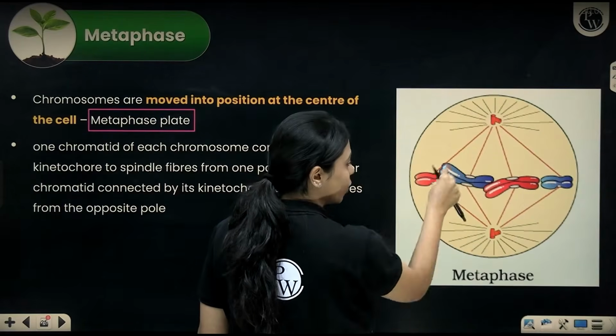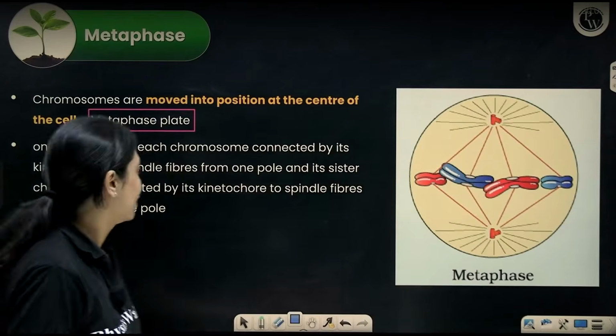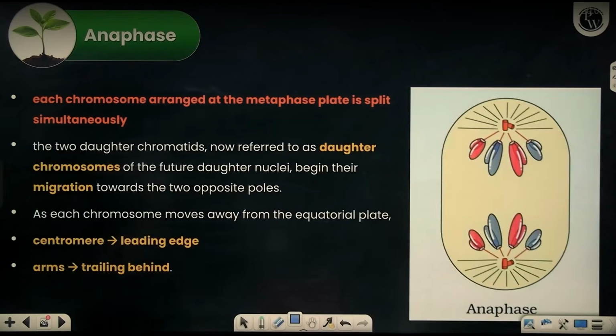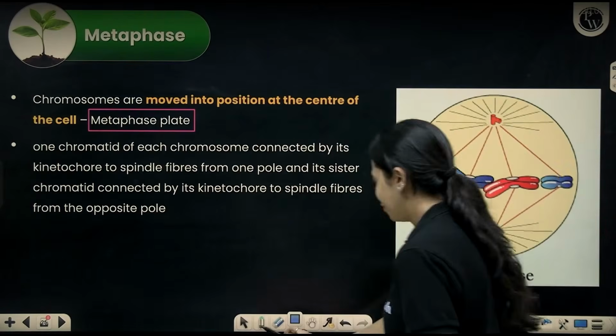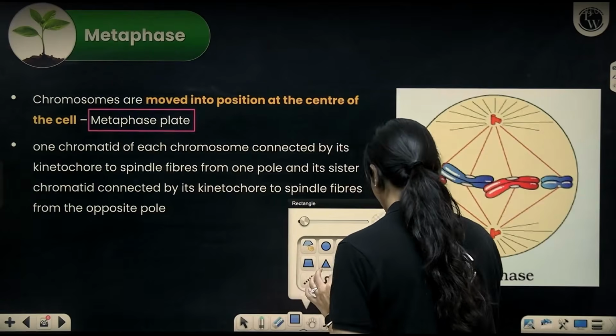One chromatid to that pole, one chromatid to this pole. Okay. Now, next is anaphase. During anaphase, something very beautiful, very organized happens. I'll tell you what it is.